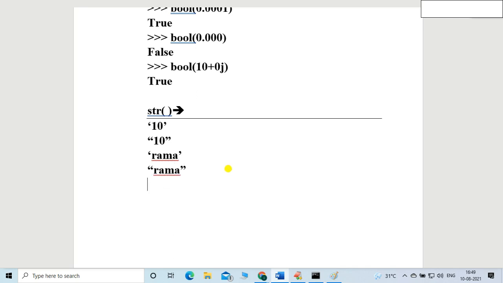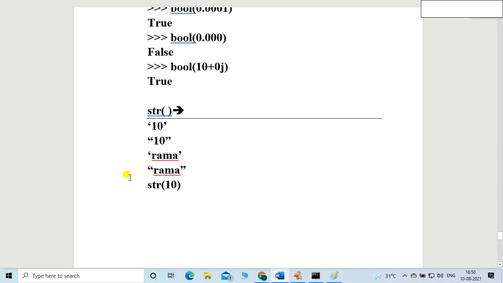I want to represent these integer things also into the string, right? So let me take one example, str. It is a function. What will this function do? It will convert into the string. That is the nature of this function. Let me take 10. Definitely 10 is an integer type.